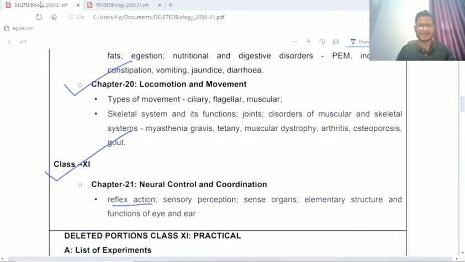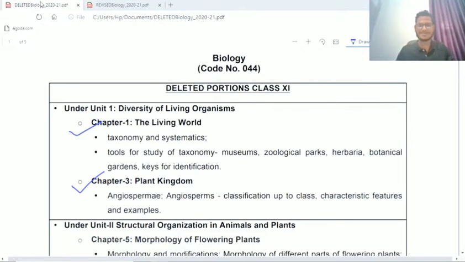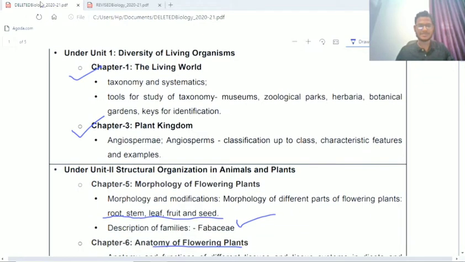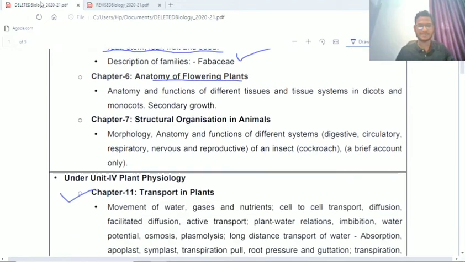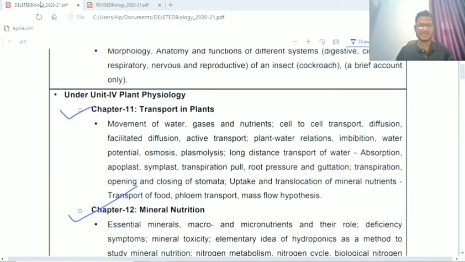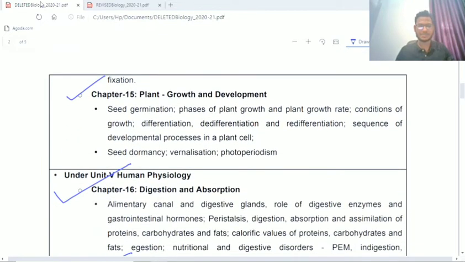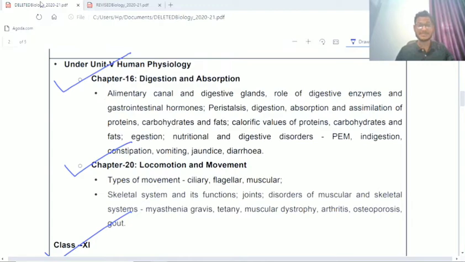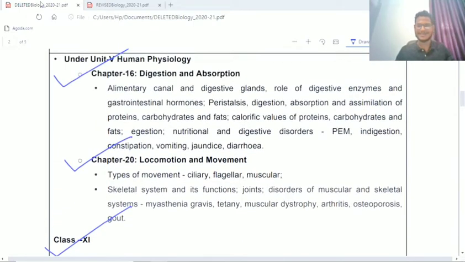But the deleted parts we can see here are very important parts, and 30% is reduced by the CBSE. So: the living world, plant kingdom, morphology of flowering plants, anatomy of flowering plants, structural organization in animals, transport in plants, mineral nutrition, plant growth and development. In human physiology, the most important chapters like digestion and absorption, locomotion and movement, neural control and coordination, the reflex action particularly, are deleted, right?